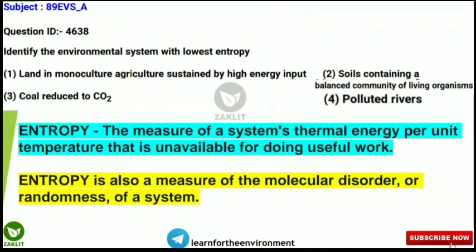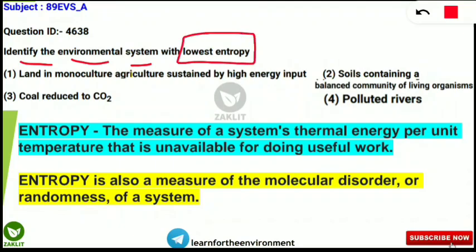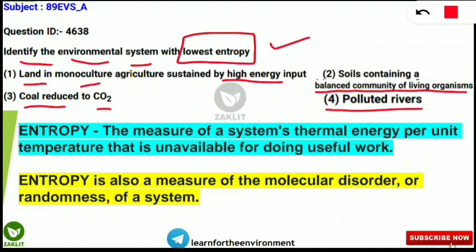So here this question is coming on your screen, that was in the 2021 NET environmental science paper. The question is, identify the environmental system with lowest entropy. And here the options were: land in monoculture agriculture sustained by high energy input. Second option was soils containing a balanced community of living organisms. Third option, coal reduced to carbon dioxide. And fourth one, polluted river. So here the question is asking, identify which of these systems is having the lowest entropy.